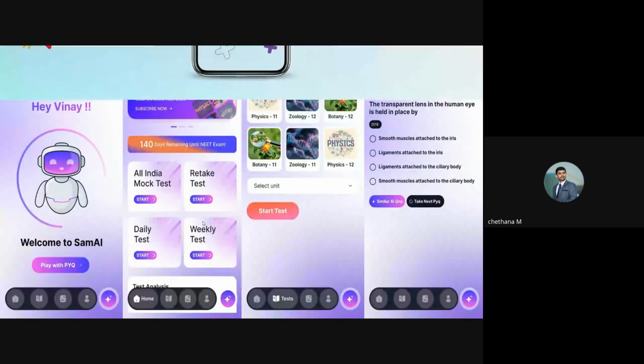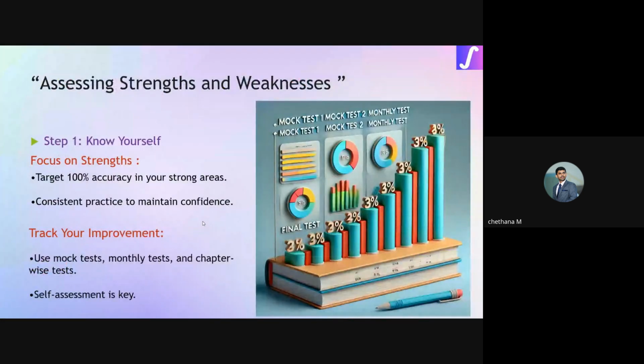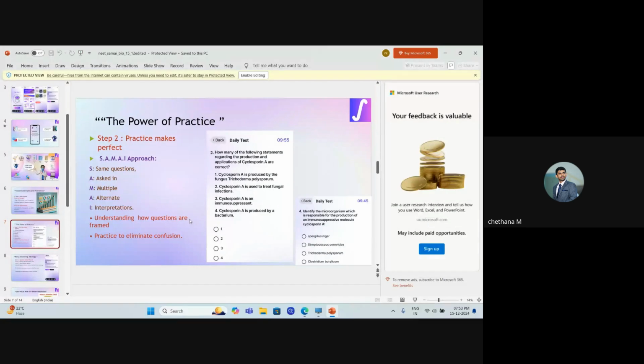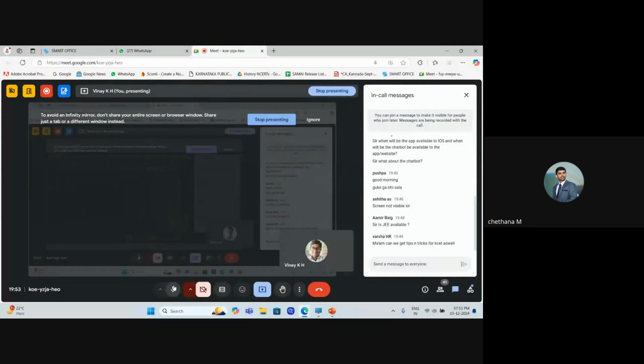will not know. Always, you will feel that you know the concepts, but knowing the concepts and tackling the type of questions that come from that concept are a little bit different things. See, making mistakes here is better than making mistakes in the NEET exam, isn't it? If you keep making mistakes here, today maybe you'll take a test. Out of 10, you're going to get 9 wrong and only 1 right. But nobody is going to remember this score on the day you score more than 700 marks in NEET, right? Is anybody going to remember that the first time you gave a test in the SamAI app, or the first time you gave a mock test, you got only 1 mark or only 4 marks? No one is going to remember that.